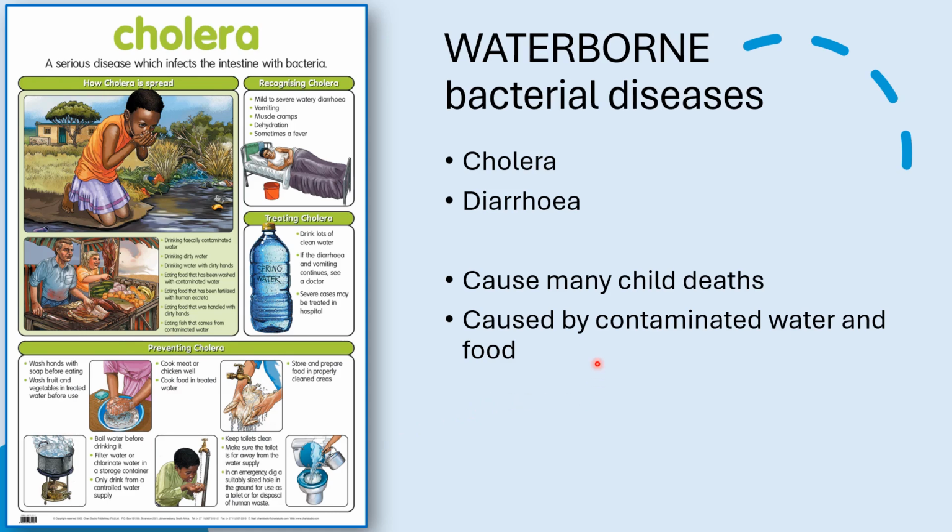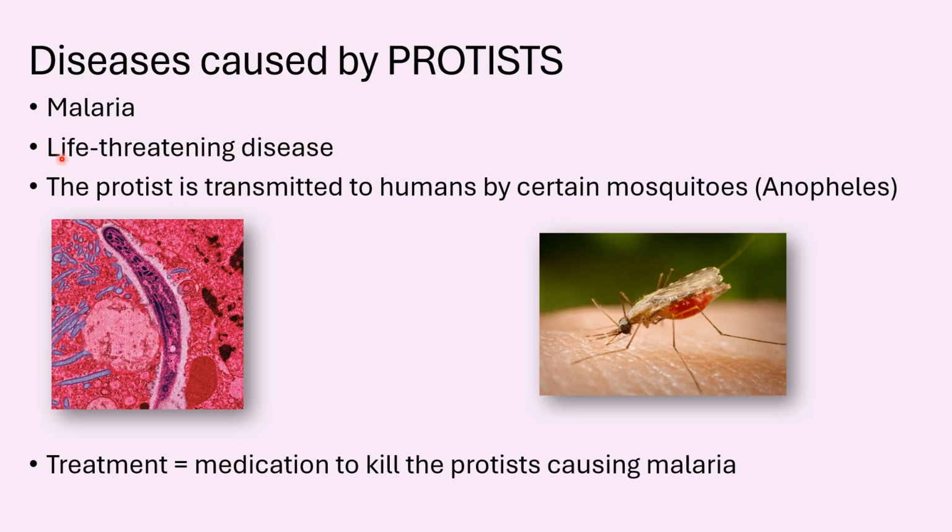Then you are going to get very ill. So it's important to make sure that the water you drink is clean, and that before you prepare the food, you make sure it's washed and cleaned and cooked well so that the bacteria are killed.